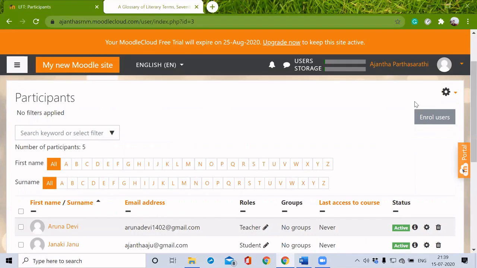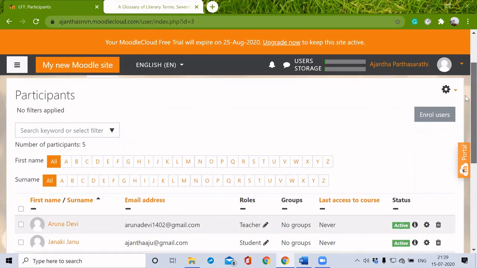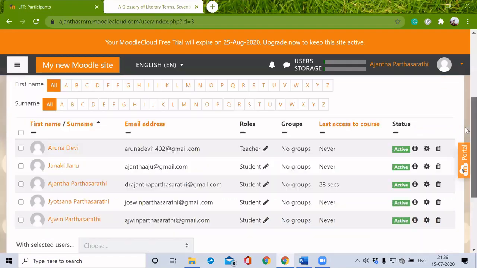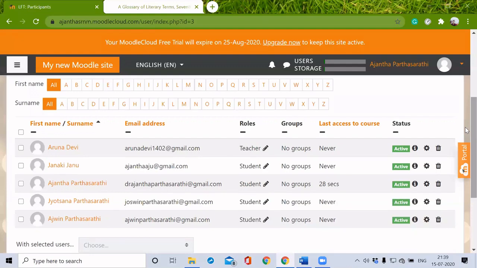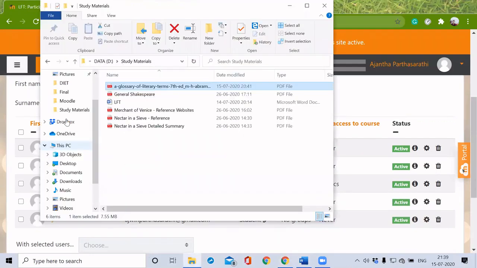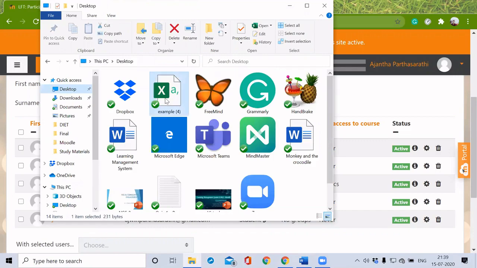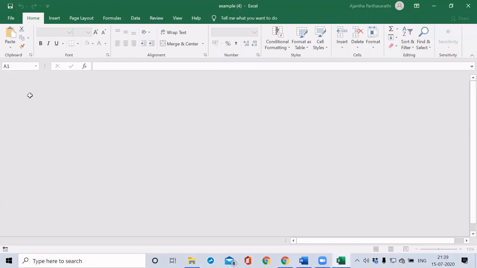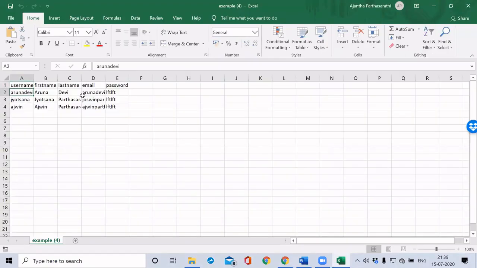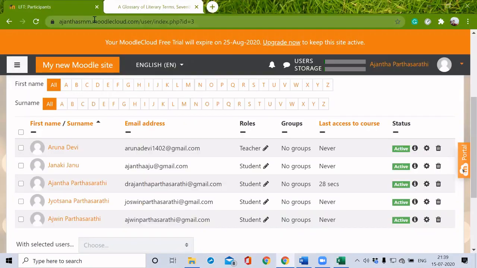So we can enroll users manually by ourselves, or we can give them permission to enroll into our course by sharing with them their username as well as the password which we have created. You can see it in this Excel file. Just to show you. So we have to share them this username as well as this password, and we have to give this address ajantasrnm.moodlecloud.com.